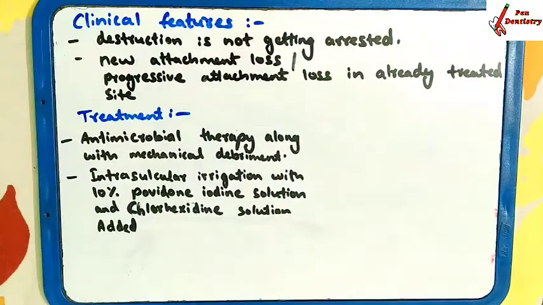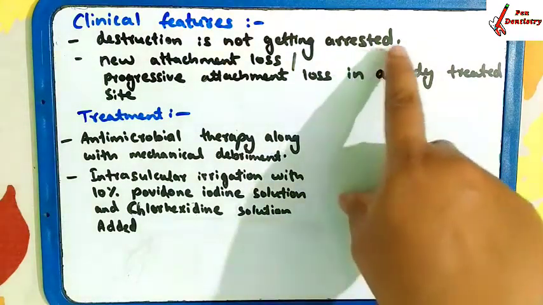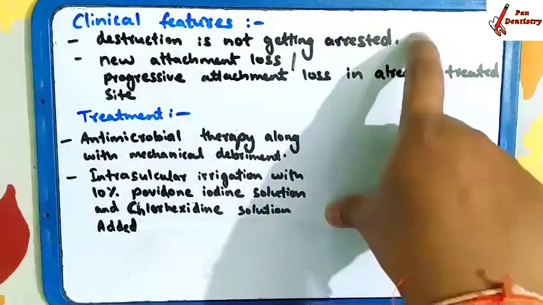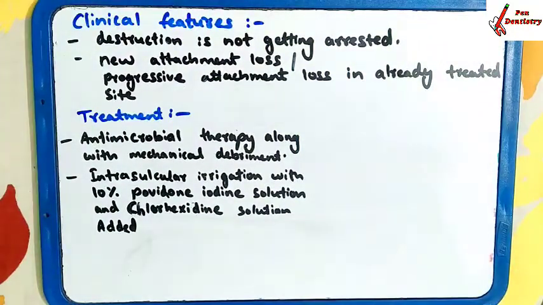Clinical features: what you are going to see in refractory periodontitis. The destruction is not getting arrested. You will see the destruction continue after many treatments, after giving antibiotics and after maintaining oral hygiene. Still the periodontitis has not arrested. This is the main clinical feature.